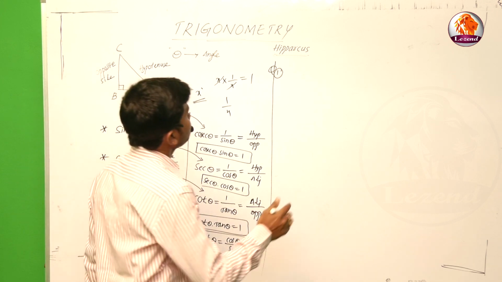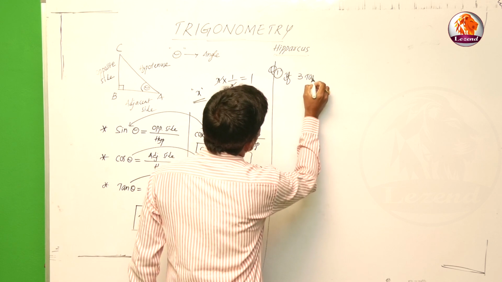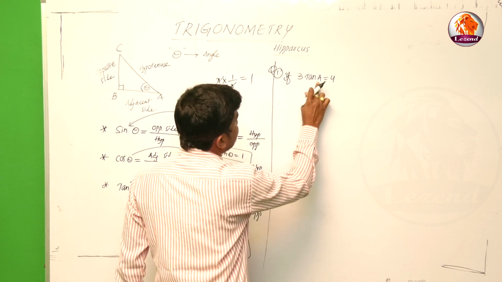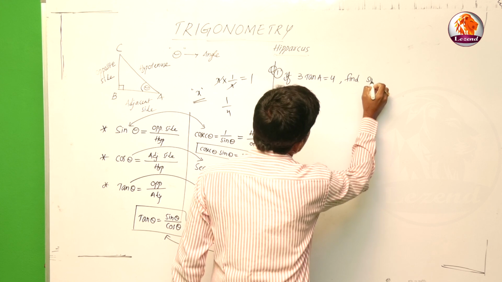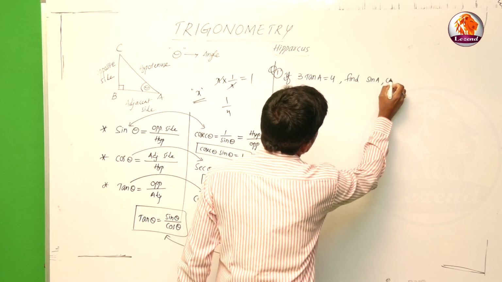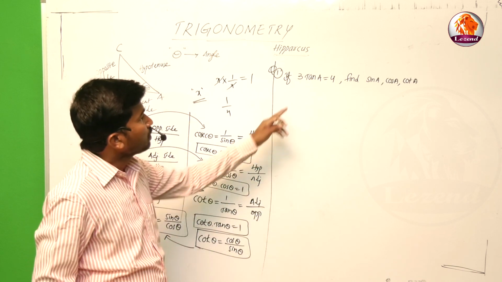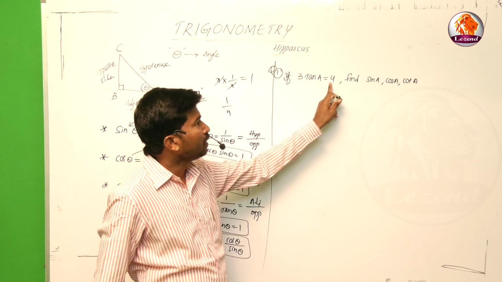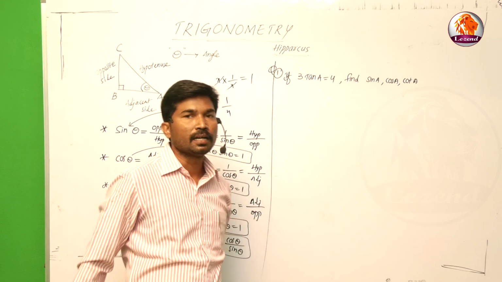We'll go for a problem. For example, if 3 tan A is equal to 4, find sin A, cos A and cot A. This is one question based on the concept. If 3 tan A is equal to 4, then find sin A, cos A and cot A.